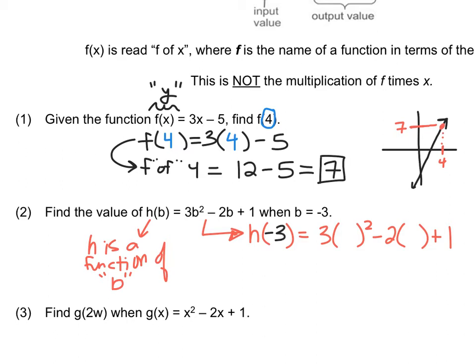Why would you use anything other than f? Because sometimes we have to graph more than one function at the same time, or use more than one function at the same time, and to distinguish one from the other, we do that. All right, so 27 plus 6, so 33, 34.